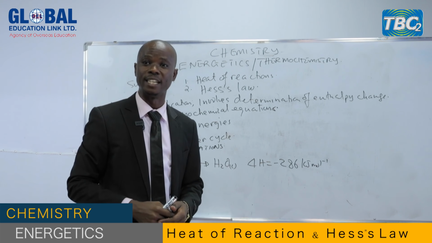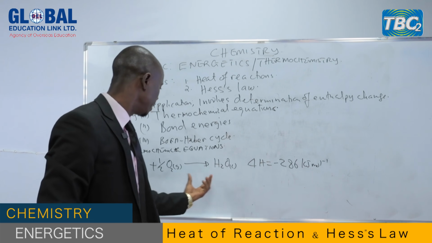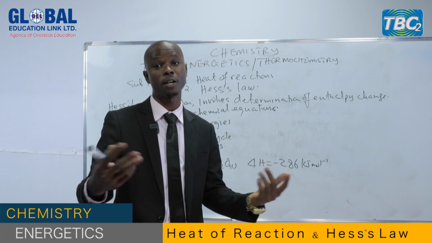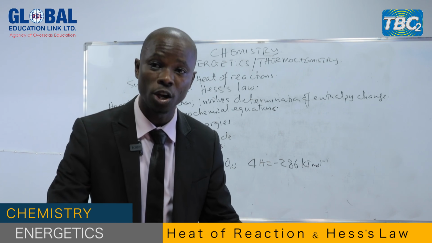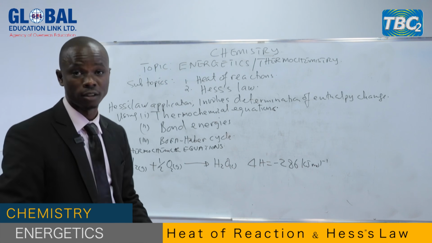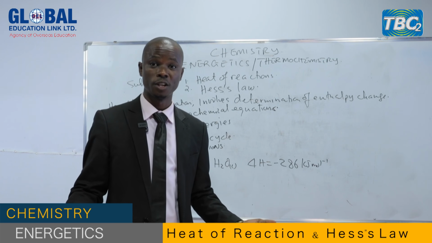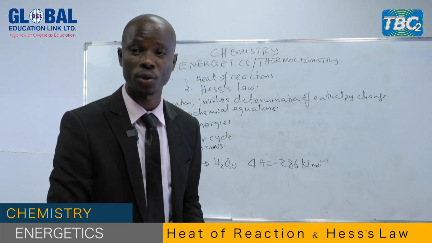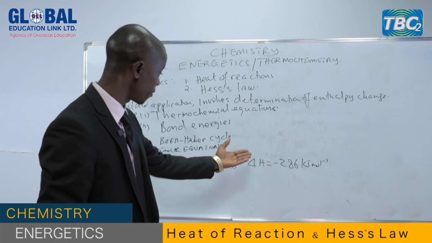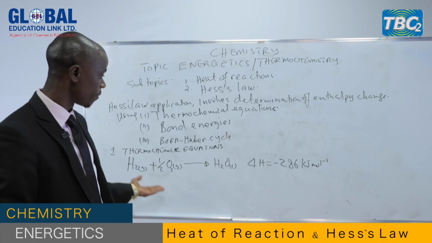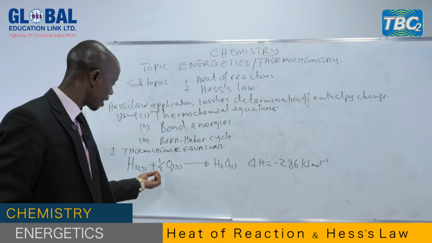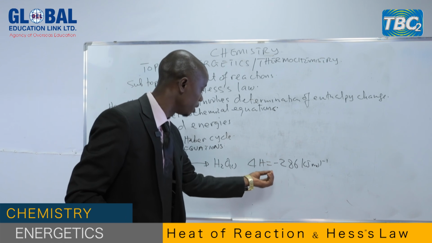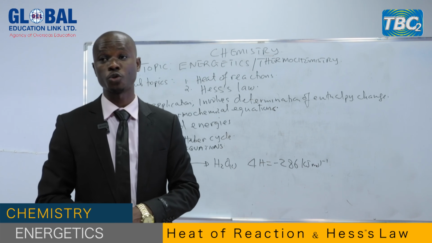Now, if I tell you to define thermochemical equation regarding this example, how are you going to define it? It is very important because sometimes you can be asked what is the general term used to describe this equation. It is a thermochemical equation. So from here, we can say thermochemical equations are balanced chemical equations which are written together with the enthalpy change. As you can see, when hydrogen gas reacts with oxygen gas to get liquid water, the enthalpy change for this reaction is negative 286 kilojoules per mole.